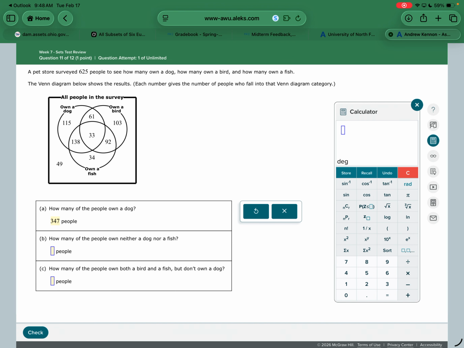How many of the people own neither a dog nor a fish? Neither a dog nor a fish. So it cannot be in the dog or the fish circle. So the people that only own a bird or the people that do not own a pet at all. So I'd add those up and get 152.